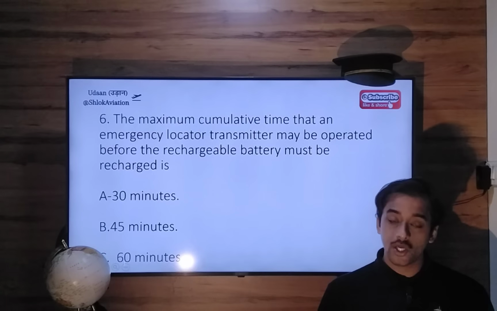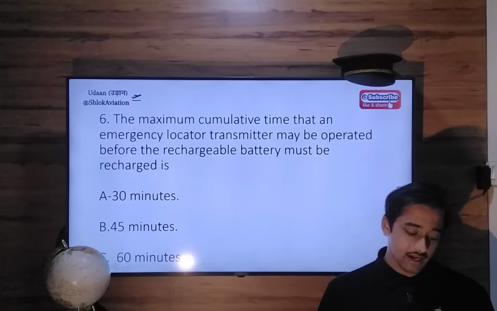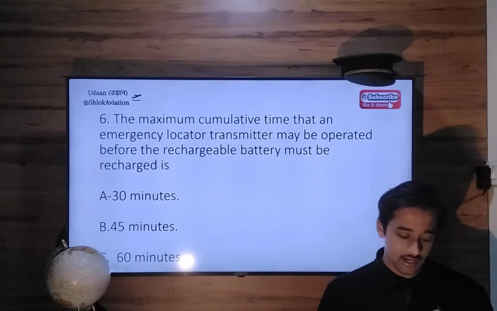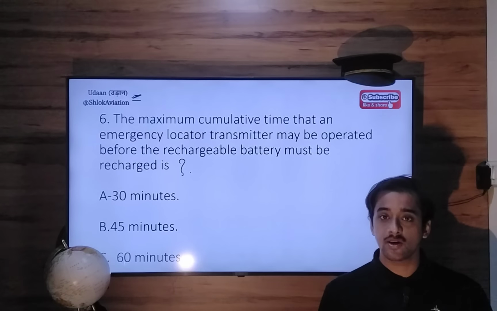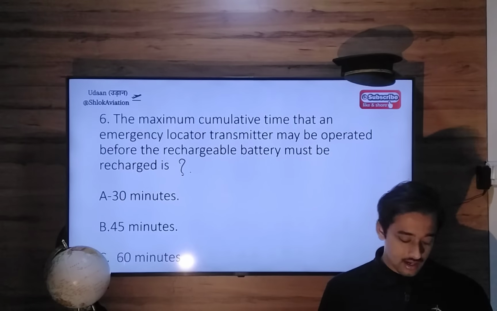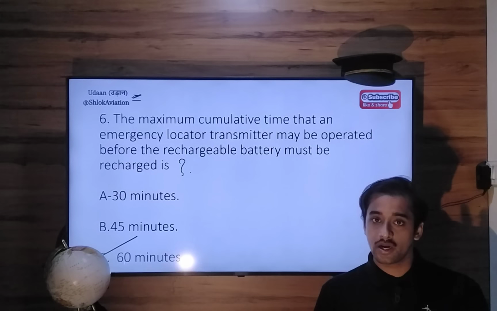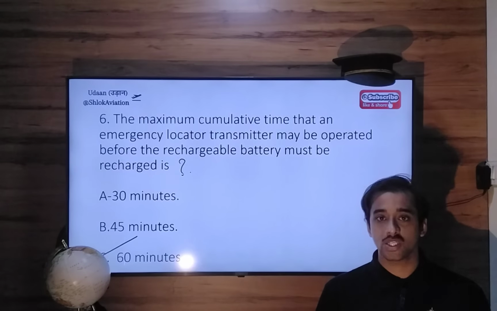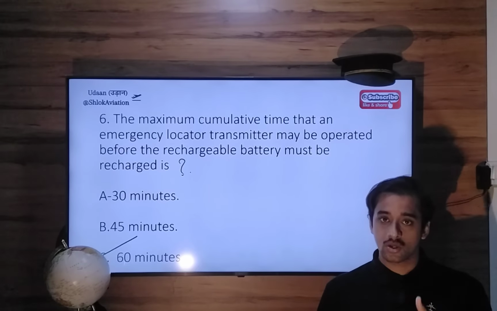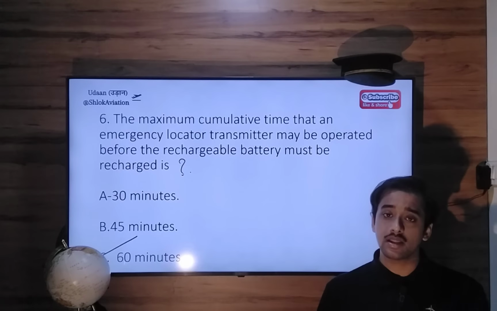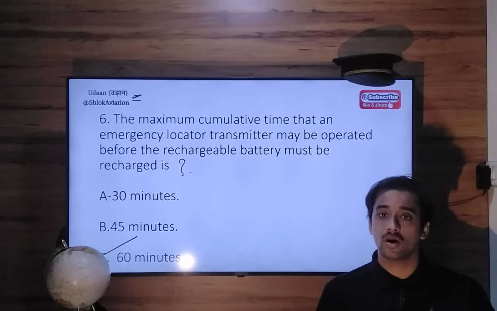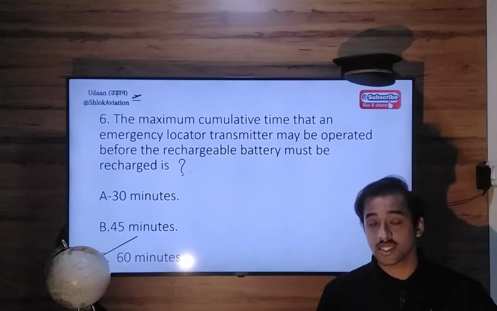Question 6: What is the maximum cumulative time that an emergency locator transmitter may be operated before its battery is recharged? This is a factual question you must remember. The answer is 60 minutes. So if you have used the emergency locator transmitter for a cumulative duration of 60 minutes, say today 10 minutes, tomorrow 30 minutes, the day after that another 20 minutes, once the cumulative operation is equal to 60 minutes, you must recharge the battery of the emergency locator transmitter.